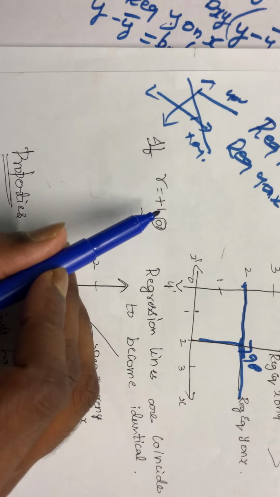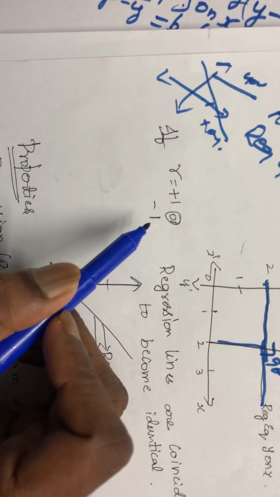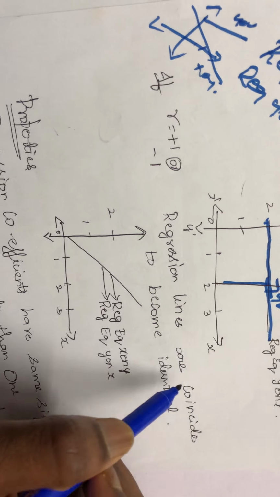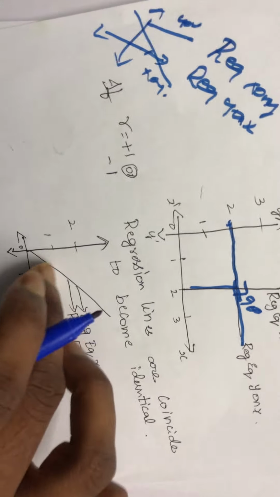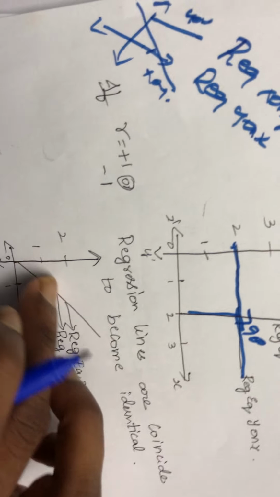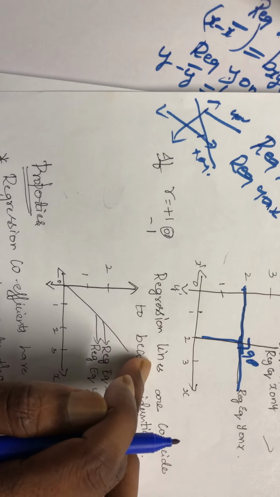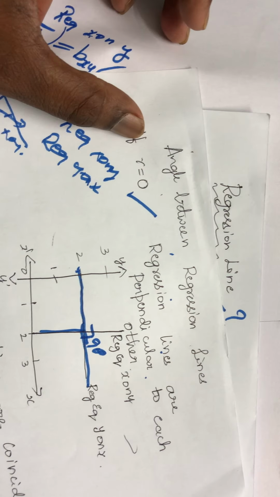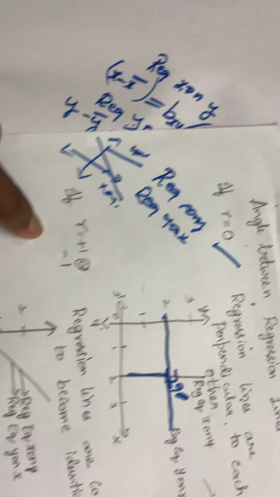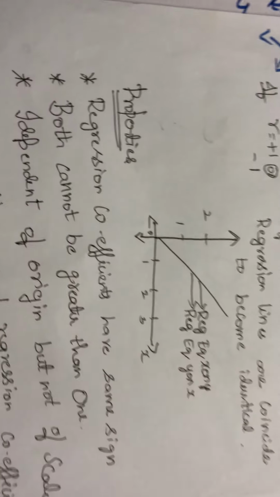If r value is plus 1 or minus 1, they both coincide with each other, they both become identical. Identical means regression equation x on y will also be the same as regression equation y on x. So it becomes identical. So when r equals 0, they meet at right angles, and if r equals plus or minus 1, the regression lines become identical. They both will have the same line.